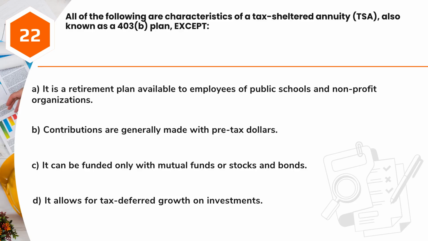Question 22. All of the following are characteristics of a tax-sheltered annuity, TSA, also known as a 403(b) plan, except A. It is a retirement plan available to employees of public schools and non-profit organizations. B. Contributions are generally made with pre-tax dollars. C. It can be funded only with mutual funds or stocks and bonds. D. It allows for tax-deferred growth on investments.